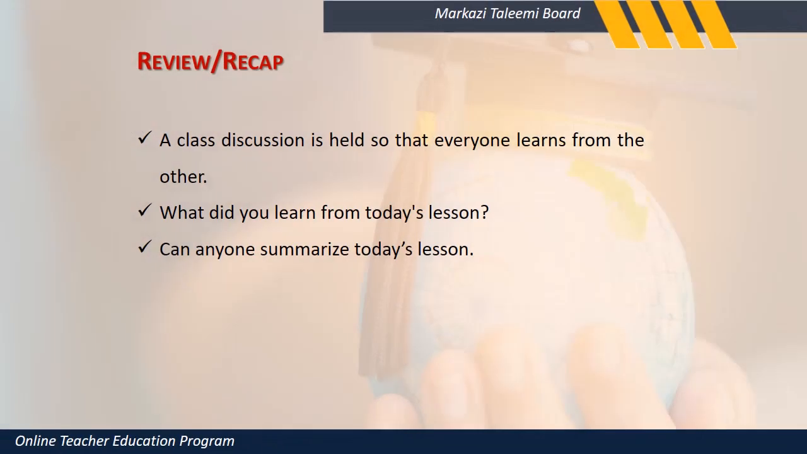Finally, a class discussion is held so that everyone learns. At the end, recap. What did you learn from today's lesson? We learned about 5 different people who help us. Can anyone summarize today's lesson? Ma'am, a doctor, a police officer, a municipality worker, a teacher, 5 different people. This person has got a cap, this person has got a stethoscope. So that is a recap of what you do.